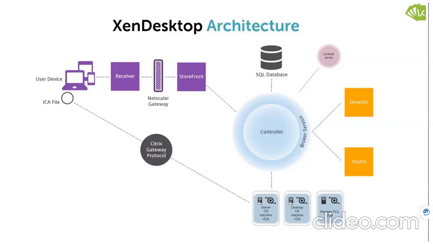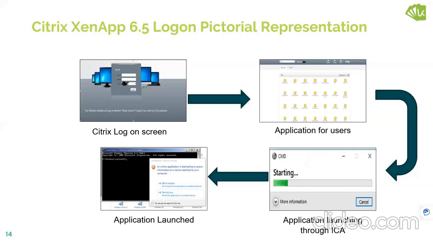Okay, so in XenApp 6.5, how does the logon screen look? This is the pictorial representation. There are several logon processes: in 6.5 the logon screen is different, and in 7.x the logon screen is different. Generally, I'll give you an overview of how it happens, like the user trying to enter the credentials here.